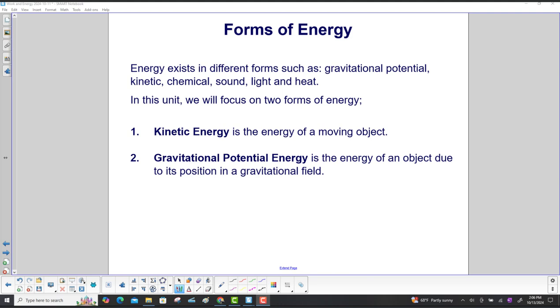Energy exists in different forms, such as gravitational potential, kinetic, chemical, sound, light, and heat. In this unit, we will focus on two forms of energy. First is kinetic energy. That is the energy of a moving object. Then, gravitational potential energy, which is the energy of an object due to its position in a gravitational field.